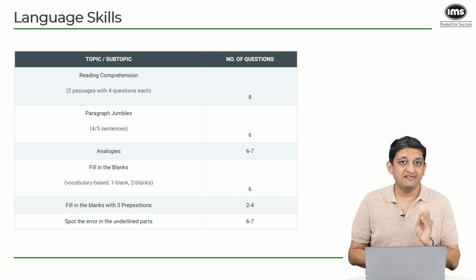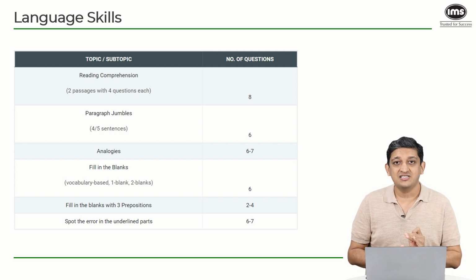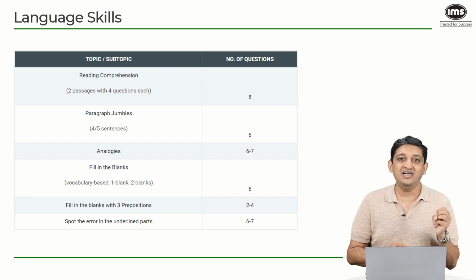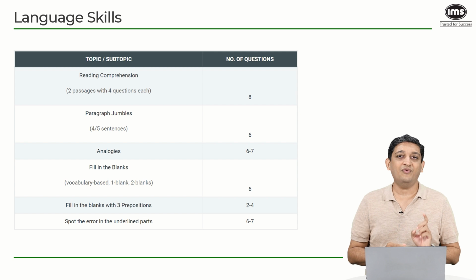Now, if you look at the language skills part, again, 36 questions to be attempted in 28 minutes. So if you club all the timelines, 52 minutes for the quantitative ability section, 40 minutes for the logical reasoning section, and 28 minutes for the language skills section. Together, you will have 120 minutes to answer 108 questions. So 36, 36, 36, 108 questions to be answered in 120 minutes.